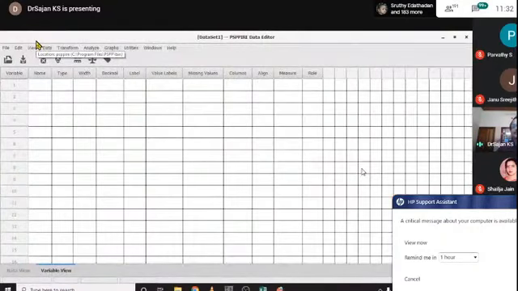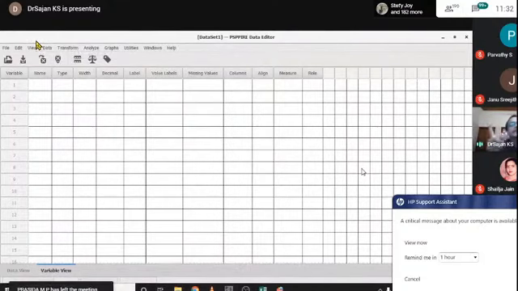It's a simple program of only 53 MB size. So all the statistics available in SPSS cannot be expected here. But as a precursor of SPSS, you can use this, because all the menus and functions are very similar to SPSS.